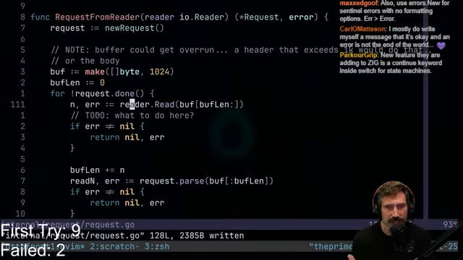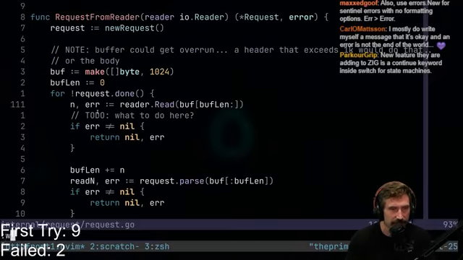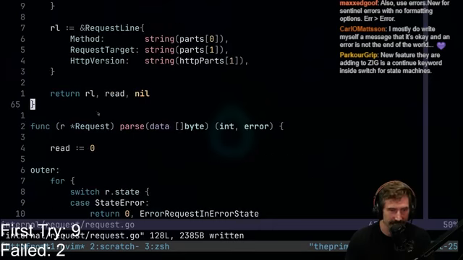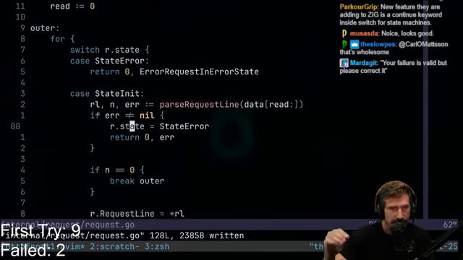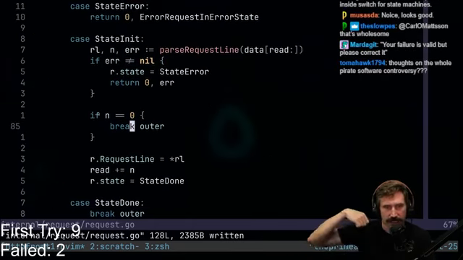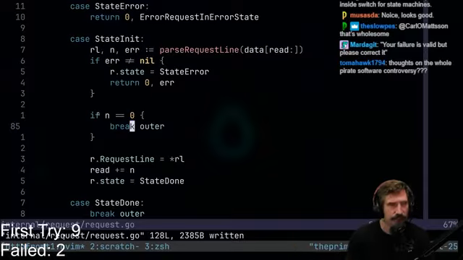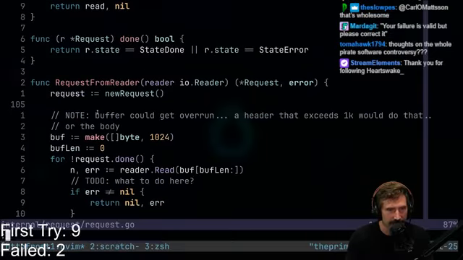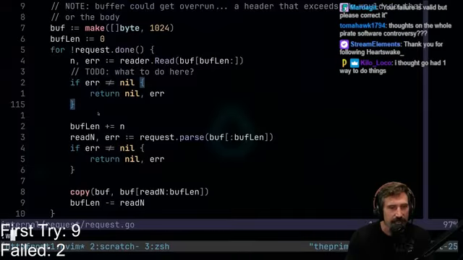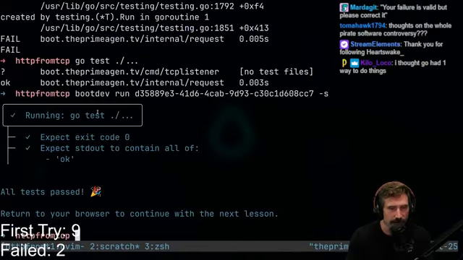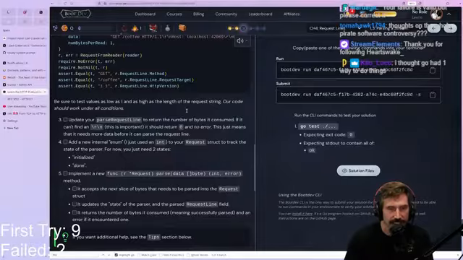All right, so this looks nice. We have all this beautiful stuff. We're all feeling good about what we've done thus far. I have my error state, I have my state machine, I have my initial state, which is the parse lining. If we encounter something in which we can't finish the request, we should be able to handle that. And we have our done, we have our loop that keeps on running, and then ultimately we'll return this. So if I've done this all correctly, my test should continue to pass.